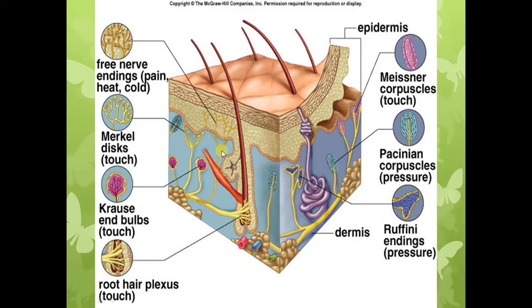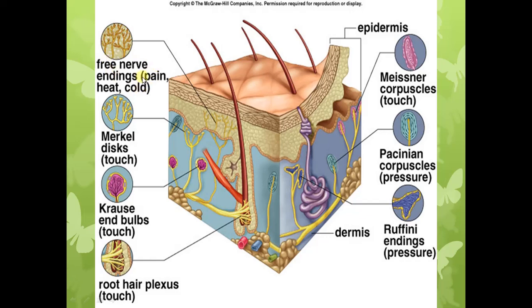So these, you can see, these are the free nerve endings. These free nerve endings ramifying in the epithelium of the skin, and these free nerve endings, they are responsible to detect the pain, heat, that is warmth, cold, itch and tickle.